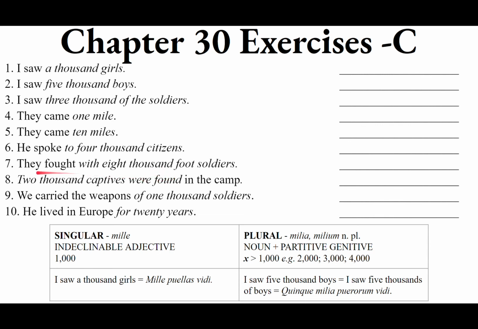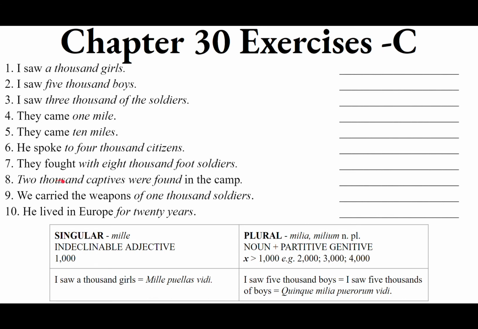So who was found? The 2,000 captives, our nominative subject. If the verb is passive, that means the subject is being acted upon. We have more than 1,000, we have 2,000s of captives. We need duo, which is always plural because it's two, to agree with milia, neuter plural.